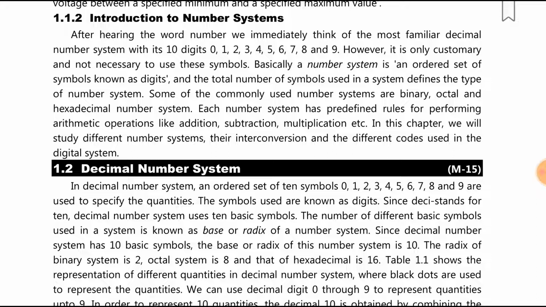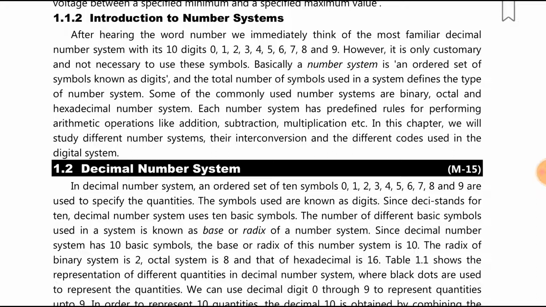Each number system has predefined rules for performing arithmetic operations like addition, subtraction, multiplication, etc. So in this chapter, we will study different number systems and their interconversions and different codes used in the digital system. Now in the decimal number system, an ordered set of 10 symbols 0, 1, 2, 3, 4, 5, 6, 7, 8 and 9 are used to specify the quantities.